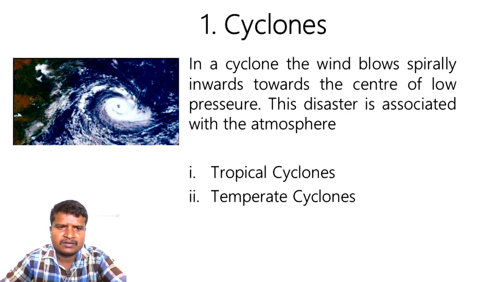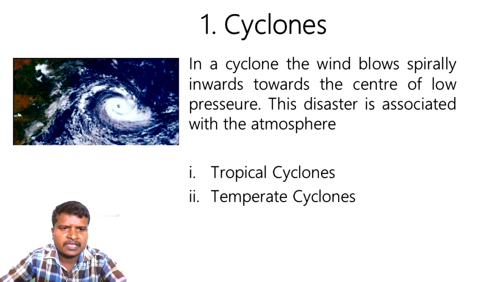In this cyclone, there are 2 major types. They are tropical cyclones and temperate cyclones. Let me repeat again: tropical cyclones and temperate cyclones. In India, most of the time we experience tropical cyclones, and they are more common in our country. For examination purpose, a blank may be asked: the most common cyclones in India are dash. In that case, we need to say it is tropical cyclones.